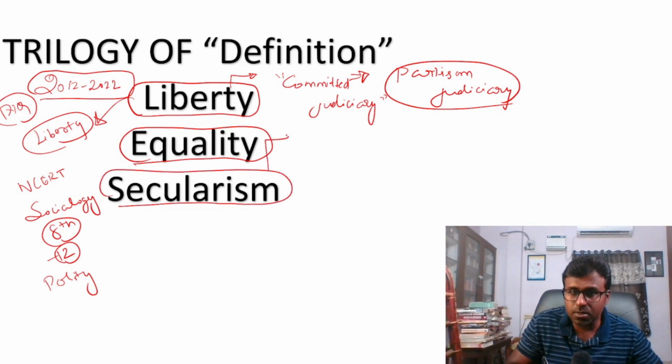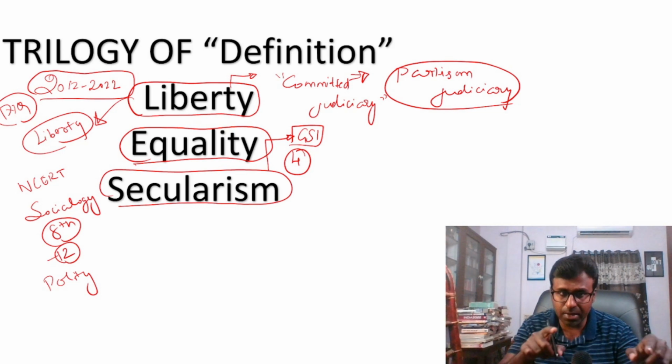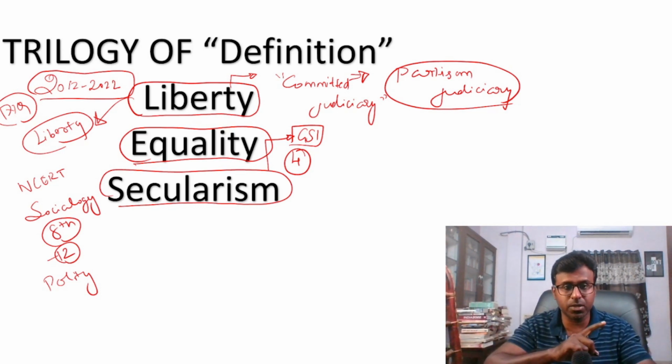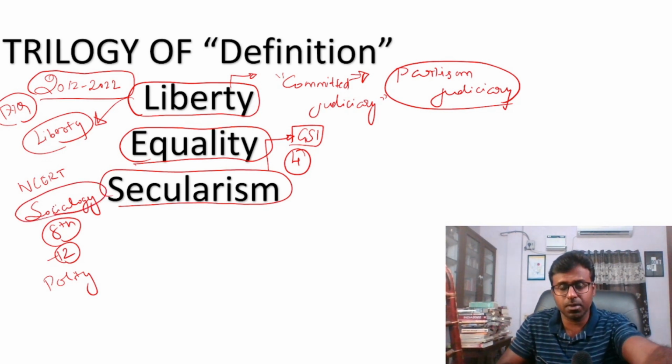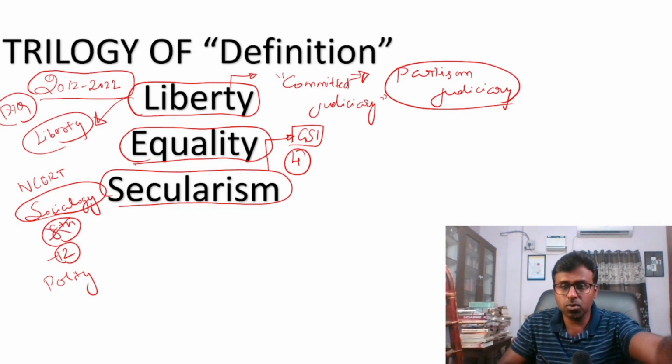And if you see this in GS paper 1, they have asked it 4 times. And the definition, meaning of what is the difference between secularism in India and the Western world is there in the sociology book. I forgot the 8th or 12th, whichever book. I think not 8th. It should be 12th or something like that. So if you look at that, you will have these definitions.